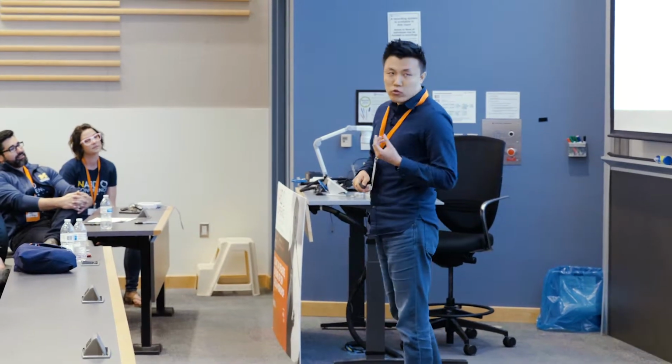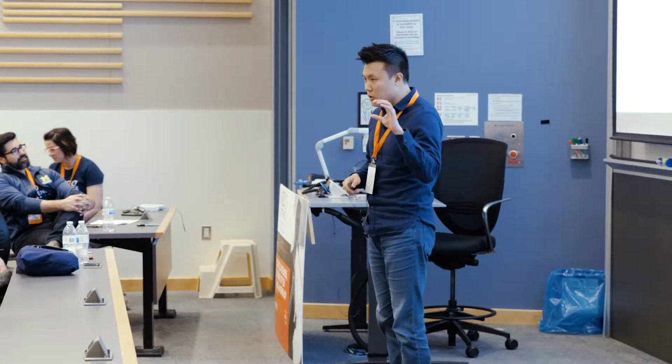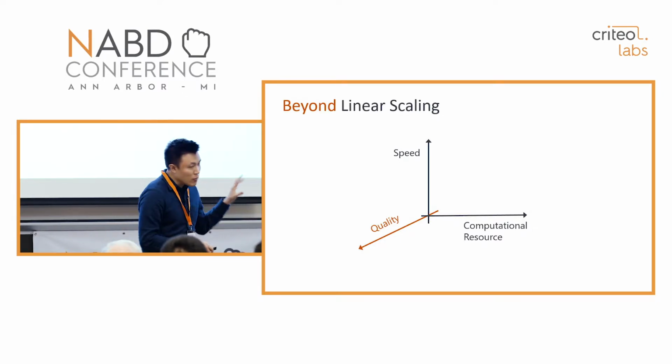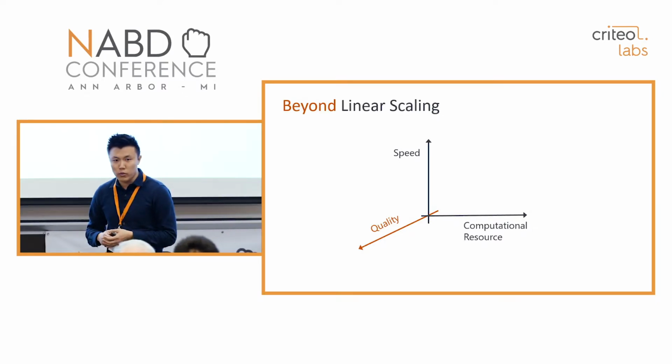So the way we try to address this traditional limitation of linear scalability is by making the problem easier, but at the same time harder. We add a third dimension, which is quality, or statistical properties in general. And this new dimension allows us to get superlinear scalability.